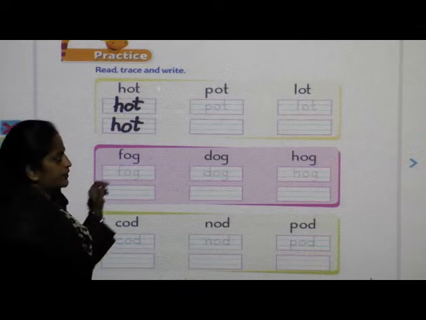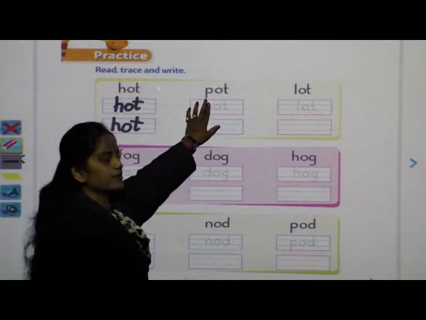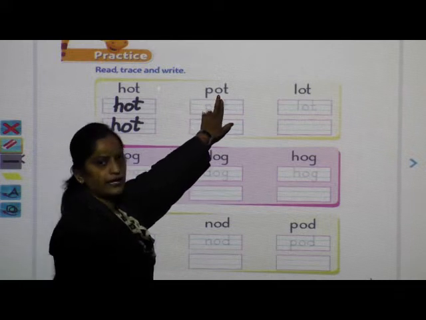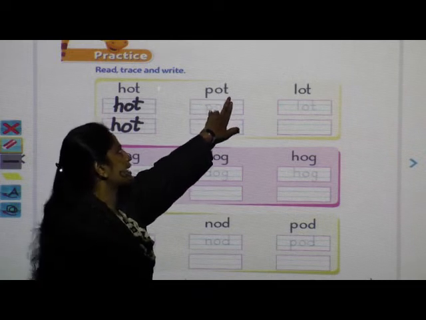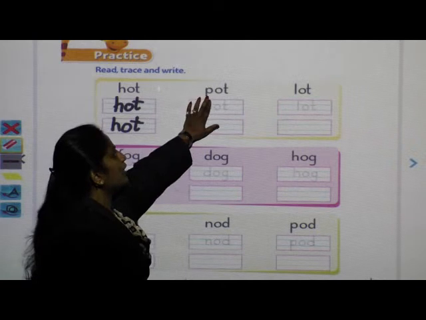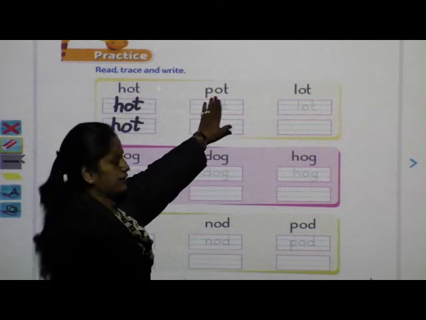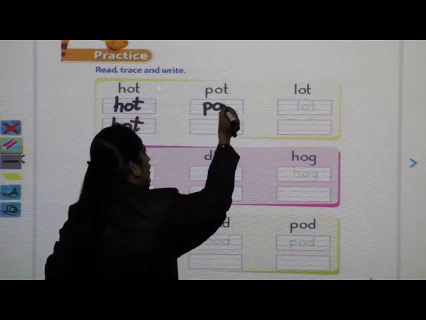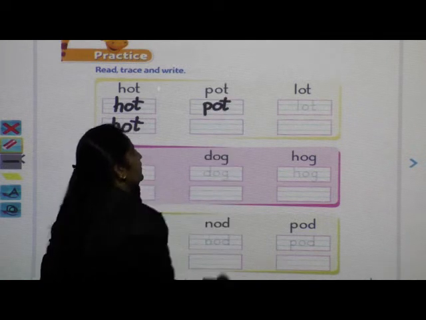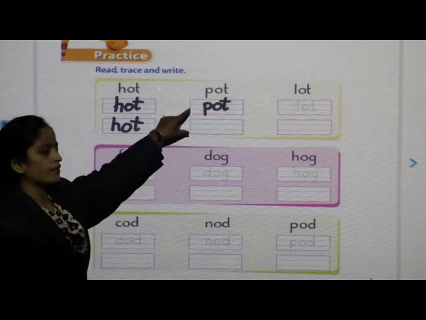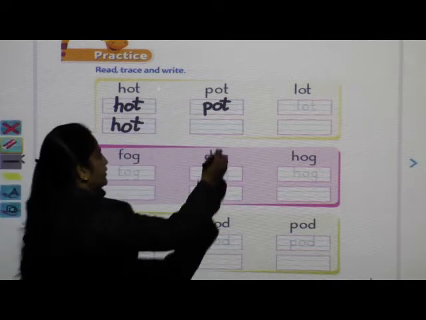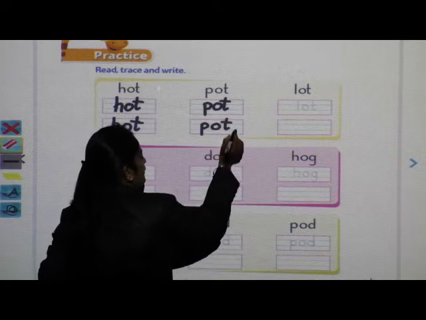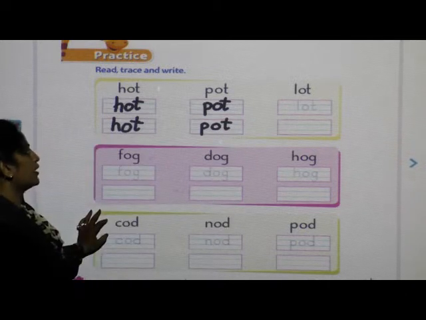Done? Now next word. See here, which letter is this first? P. Very good. Second one, letter O, and this is T. So, pot. Trace. Pot. Write once again. Pot.